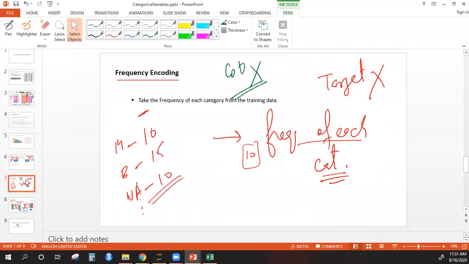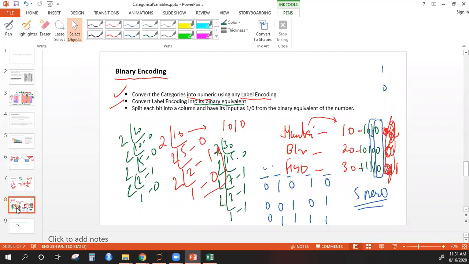The second approach was a simple approach: let's take the frequencies. And the third approach was, let's convert those categories into numbers, then those decimal numbers into their binary equivalent, and then from the binary equivalent, let's take the bits. Each bit will be represented as a new column. So these are three approaches that I have shown you.